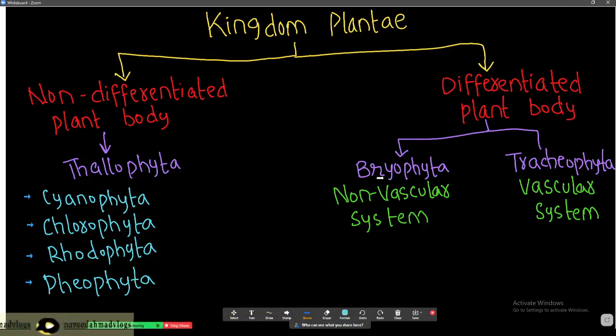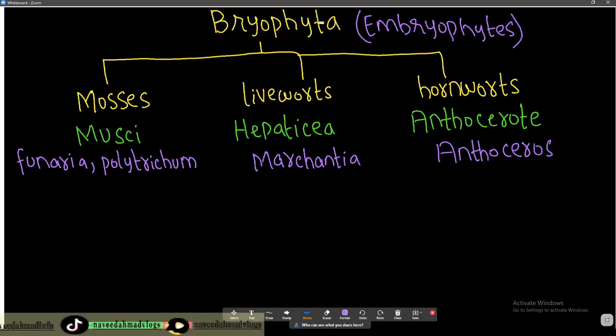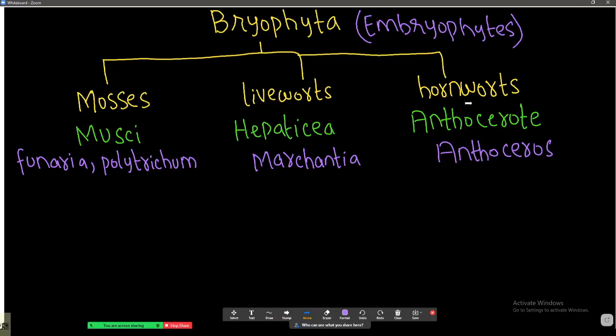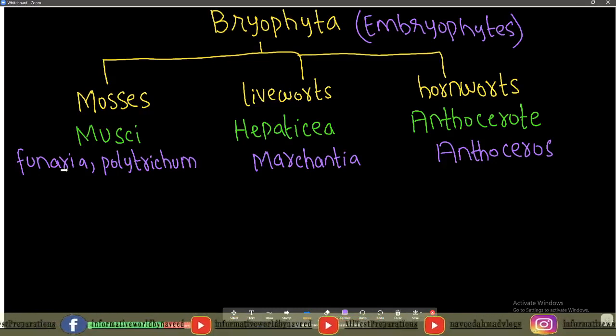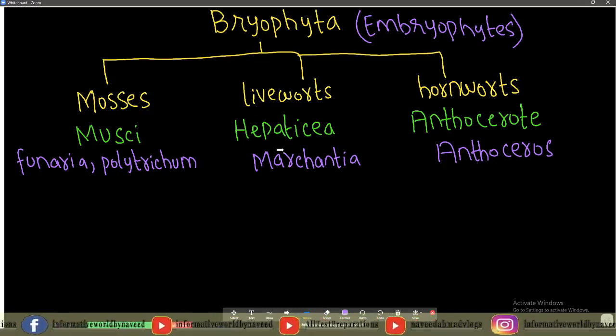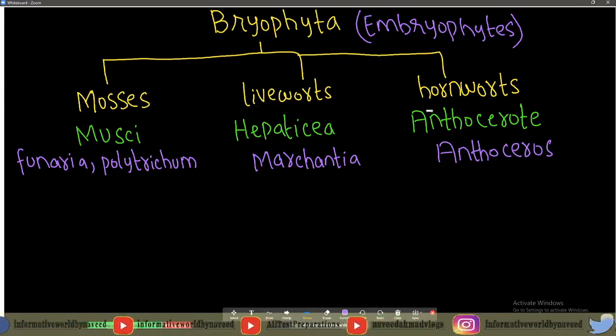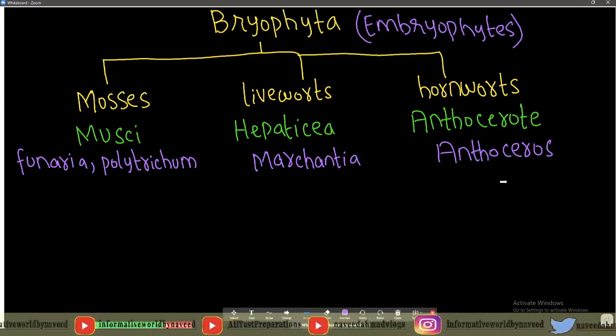We will discuss the types of Bryophyta in this video, and we will discuss the types of Tracheophyta in the next video. Bryophyta is also called embryophytes, and this is classified into three types. The first one is mosses, second one is liverworts, third one is hornworts. The mosses include class Musci, liverworts include Hepaticae, and hornworts include Anthocerotae. The examples of mosses are Funaria and Polytrichum, while the liverwort example is Marchantia, and the hornwort example is Anthoceros.